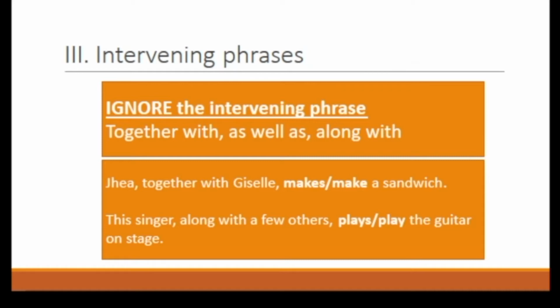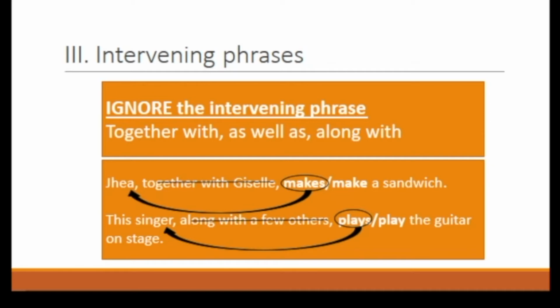Let's try to answer this. Jaya, together with Giselle, make a sandwich. So you just need to ignore together with Giselle. So the answer would be makes, because of the subject, Jaya. Next, this singer, along with few others, played the guitar on stage. Again, ignore the intervening phrase, which is along with few others. So the answer would be plays, because the subject, singer.